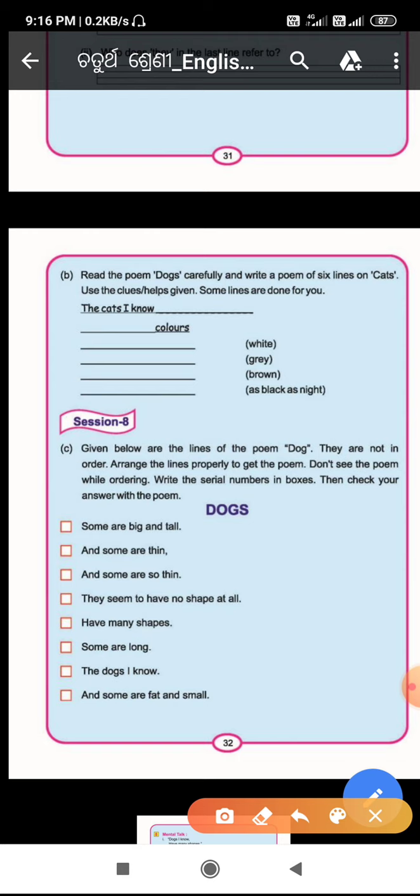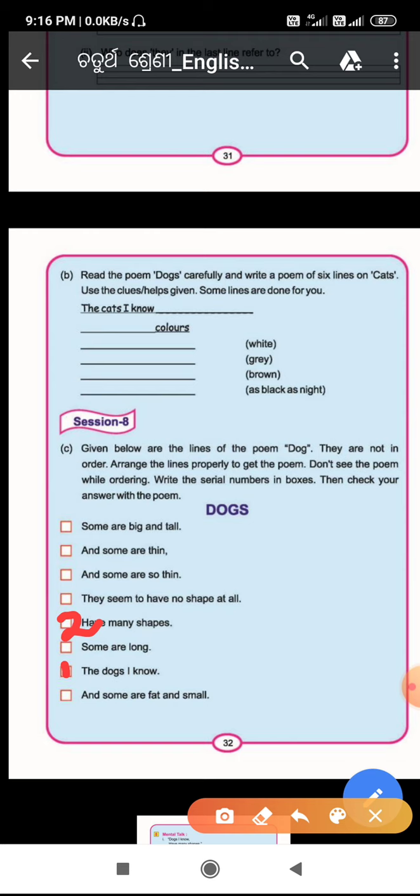So the first line is "The dogs I know," so here we will write number 1. Next, the second line is "have many shapes," so here we will write number 2.